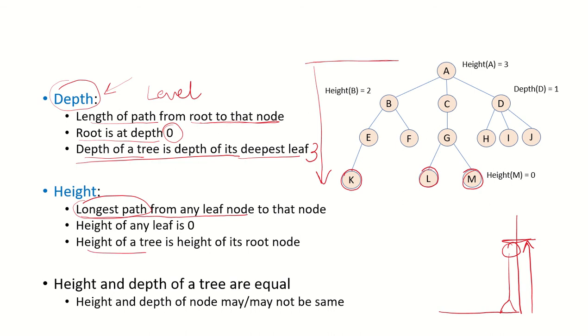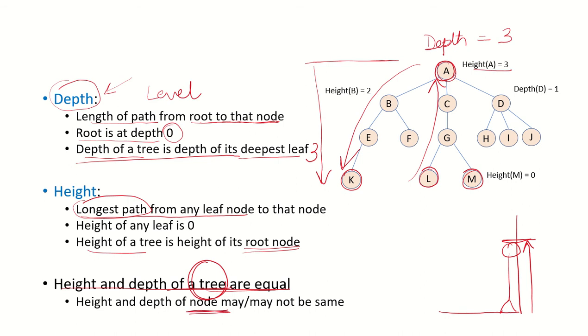What about the height? The height of a tree is the height of its root node. So what is the height of the root node? We just saw that it is 3. You will always see that the height and depth of a tree are equal. As you can see, the depth of this tree is 3, that is the depth of its deepest leaf, and the height is also 3 because that is the height of the root node. So depth and height will always be equal for a tree.